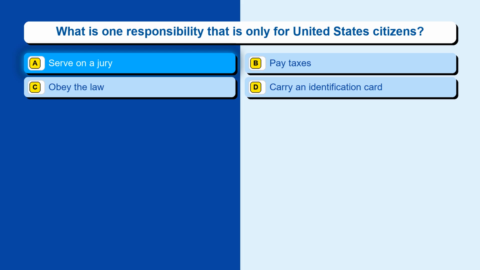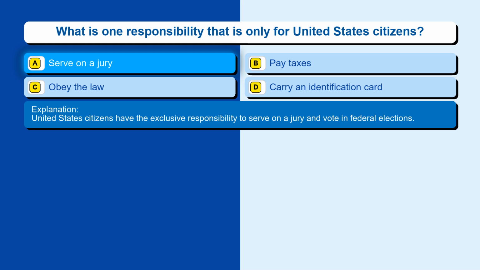The correct answer is option A, serve on a jury. United States citizens have the exclusive responsibility to serve on a jury and vote in federal elections.